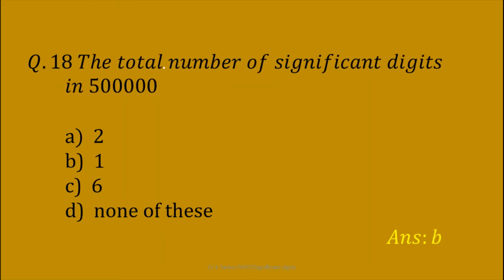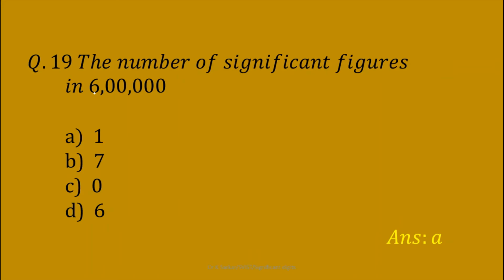Next, the total number of significant digits in 500000. According to K. Dash's textbook, Numerical Methods, Theoretical and Practical, by his convention, option B is the correct answer because the only significant digit in this number is 5. Next question, the number of significant figures in 600000. Similar question, you solve it yourself.